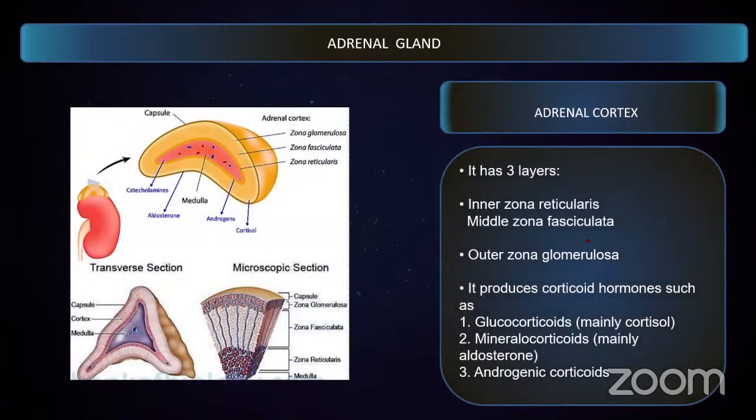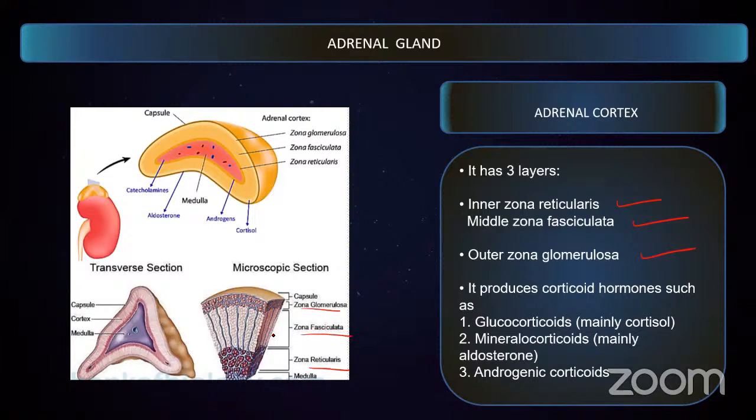If you see the adrenal gland and take a cross section of it, especially in the cortex region, you can see that the adrenal cortex is made up of three important regions: the inner zona reticularis, middle zona fasciculata, and outer zona glomerulosa. You can see here glomerulosa, fasciculata, and reticularis.